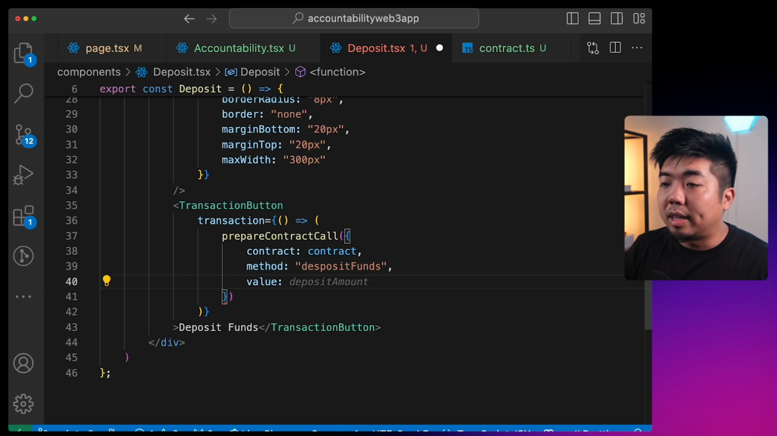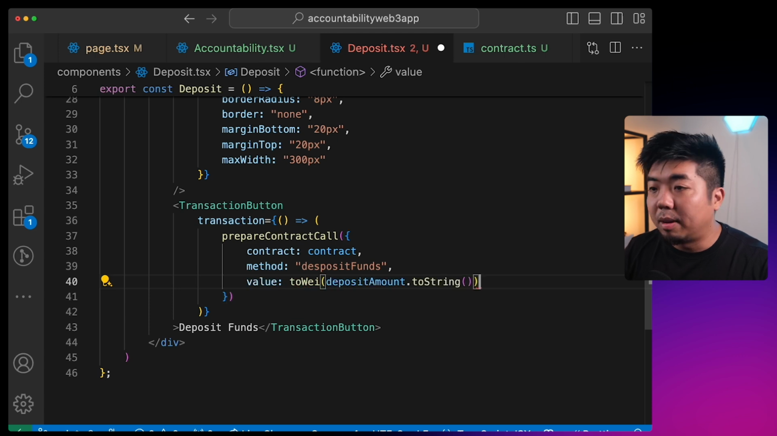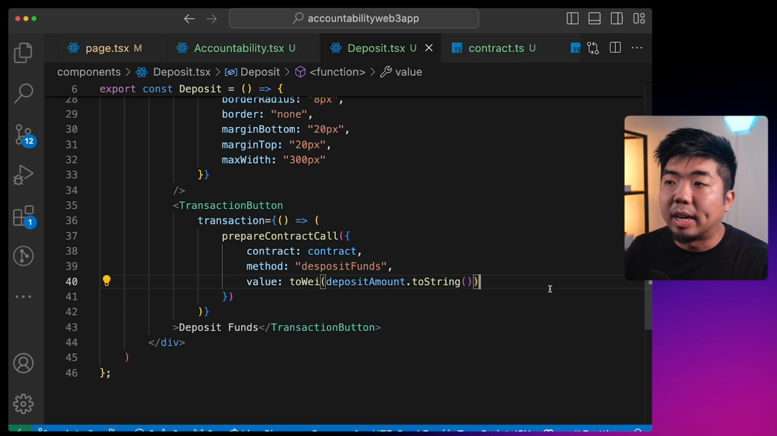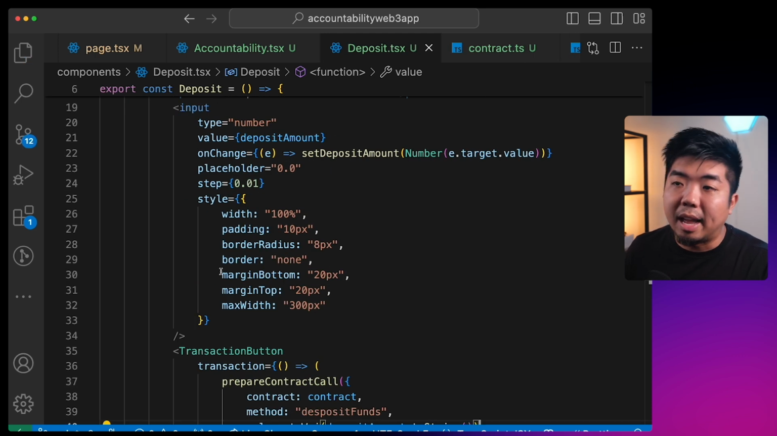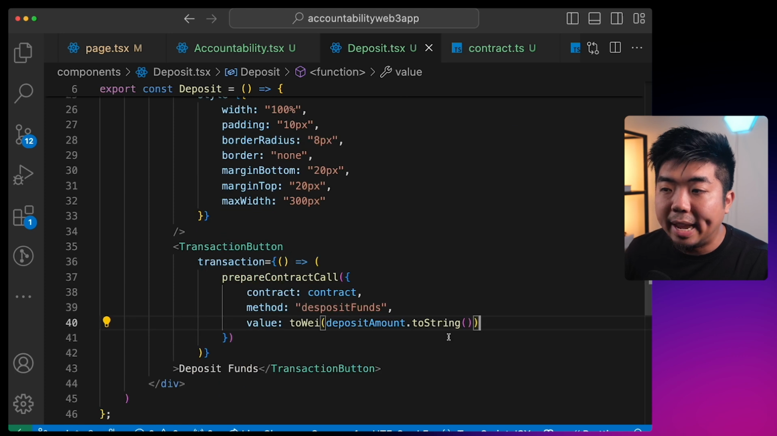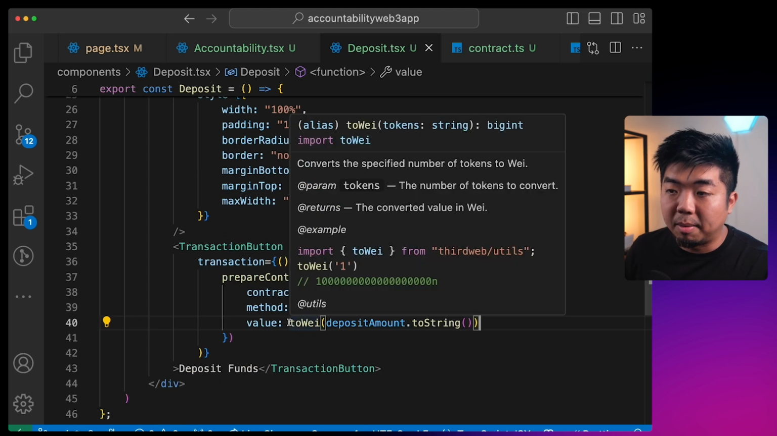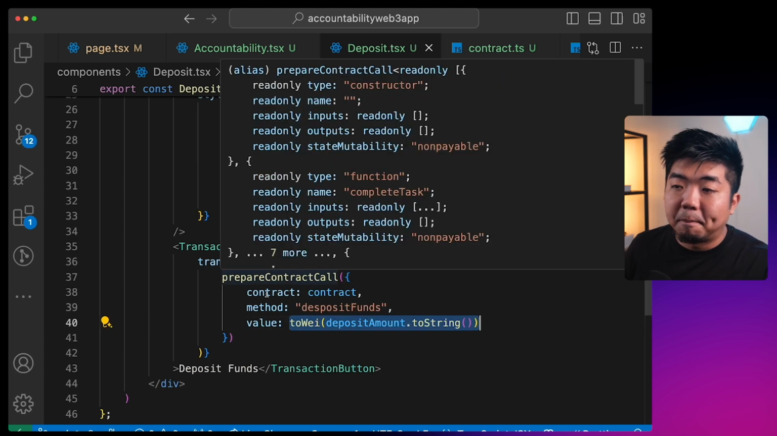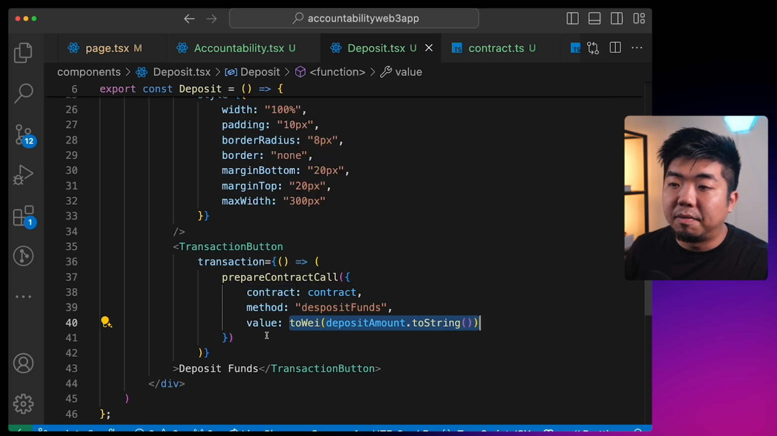Now, when doing this, we do need to provide it in wei, and we can use the toWei from thirdweb here, and then provide it with our deposit amount to string. So that will convert the amount that we have within our input field to wei. That way we provide the right amount to the contract when we call the deposit funds function.